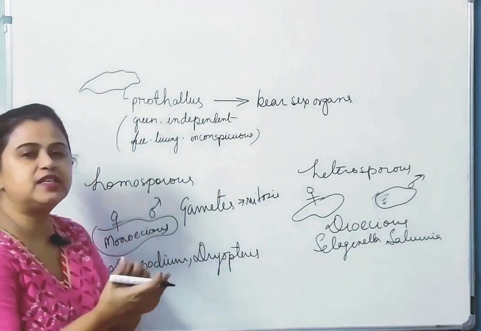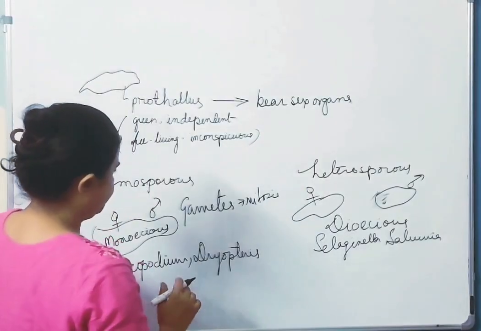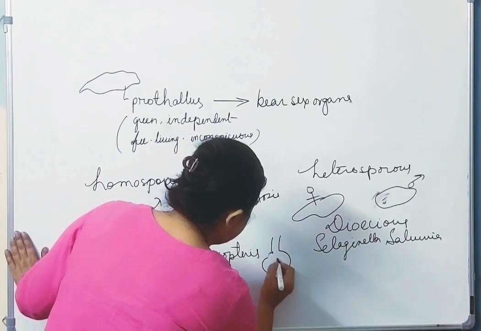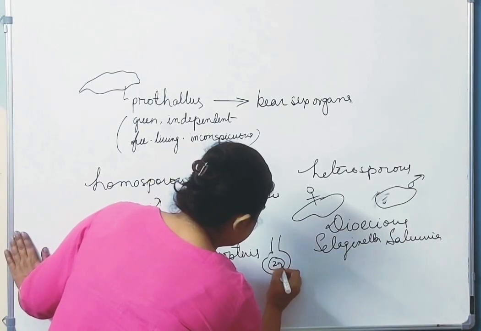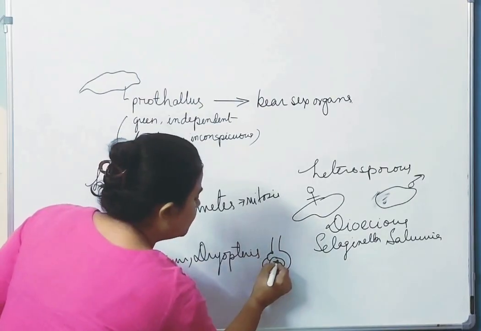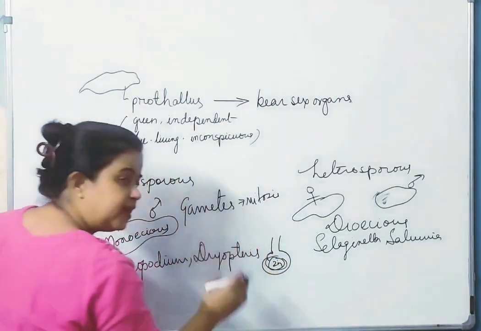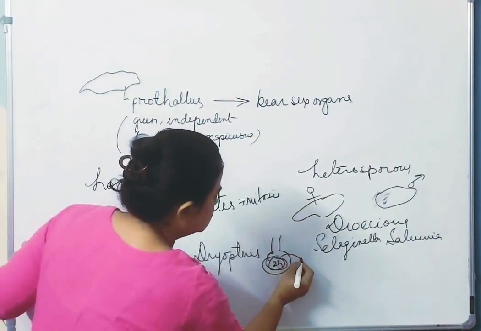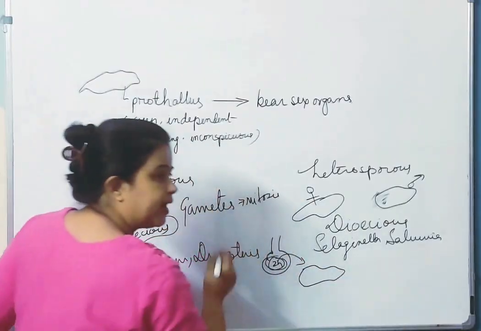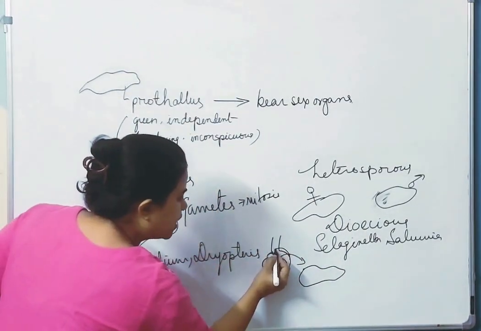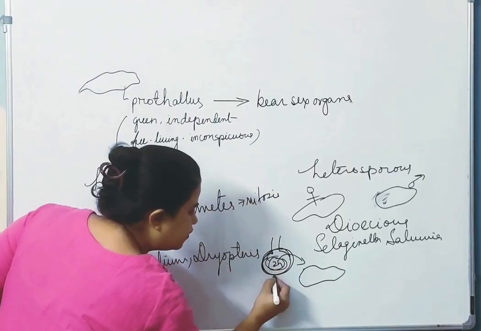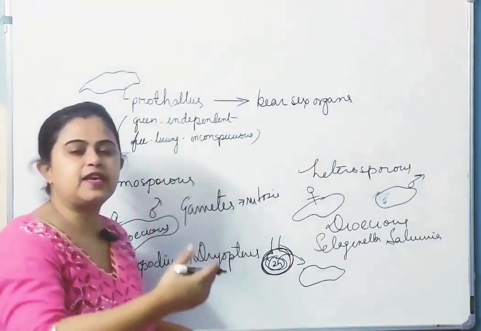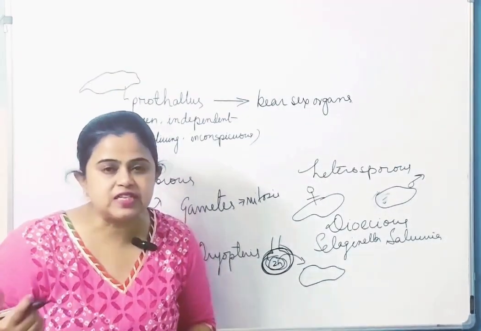The zygote is retained within the archegonium, it is 2n. It is retained for some time, then it divides and gives rise to the independent sporophytic plant. The fact that the zygote is retained within the female reproductive part is said to be the precursor of the seed habit.